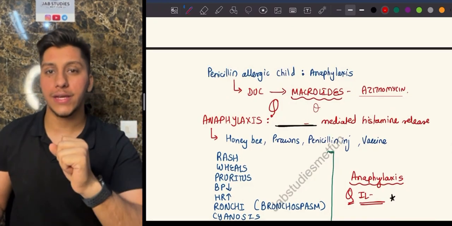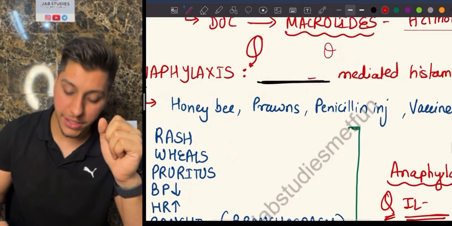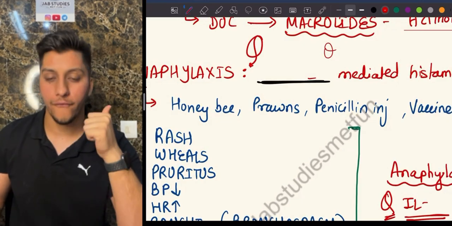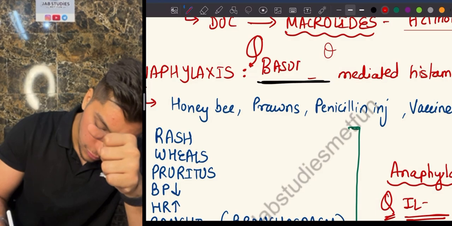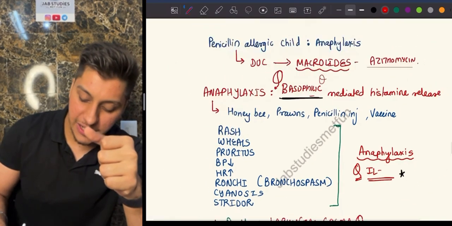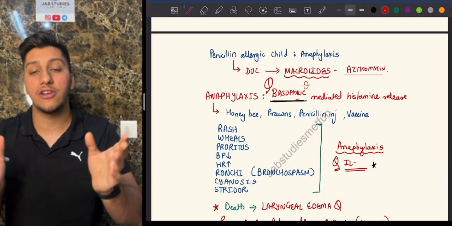Now, what is anaphylaxis? Anaphylaxis is what mediated? Is it eosinophilic or basophilic? Very good. It is a basophilic mediated histamine release. Because of the histamine granules, there will be vasodilation.